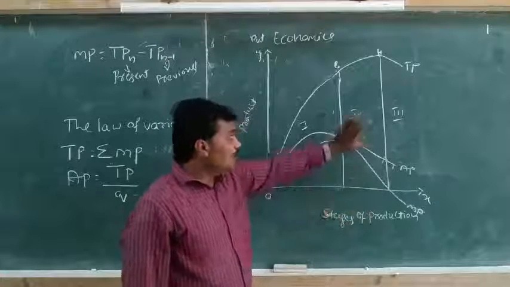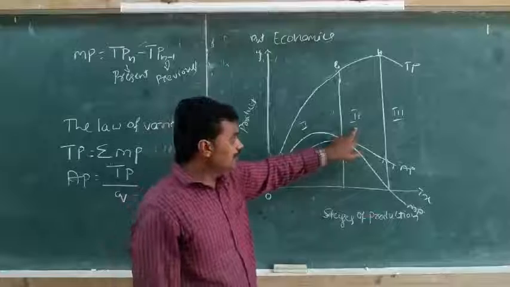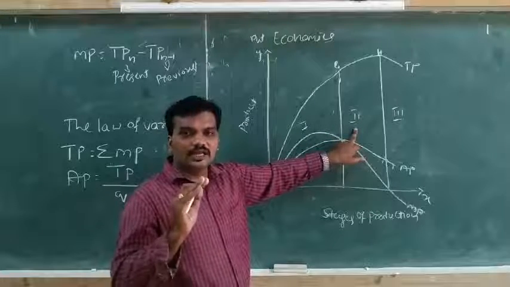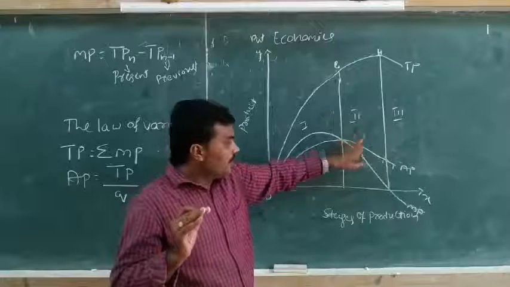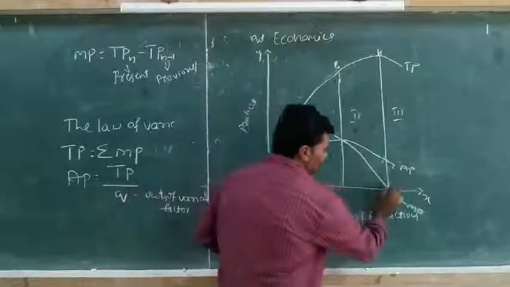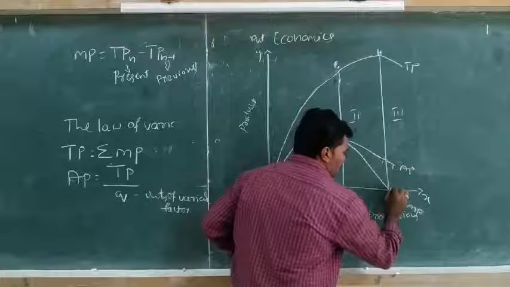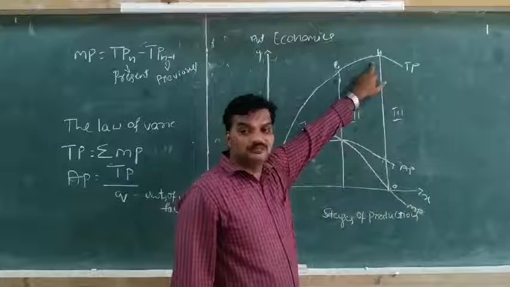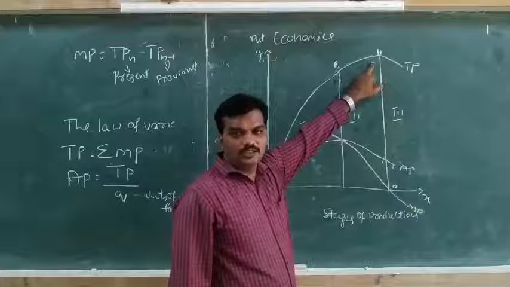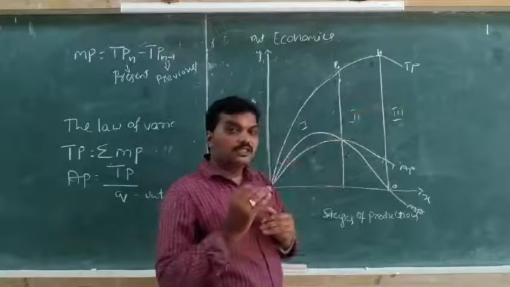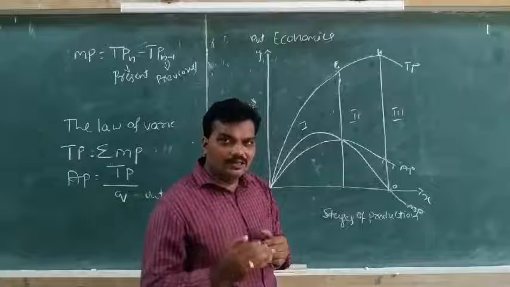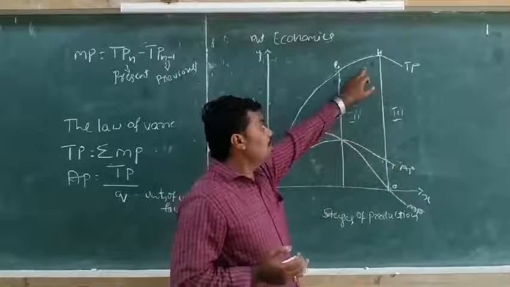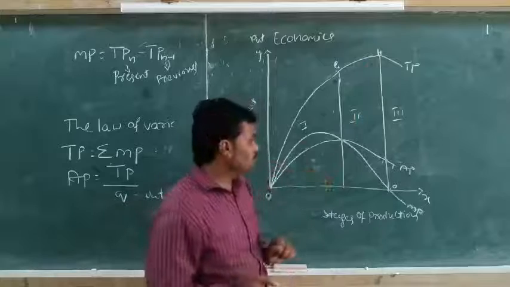And I will point out two points here. The second stage ends when the marginal product is zero, at this point, and the total product curve is maximum. The second stage ends when the marginal product is zero and the total product is maximum.